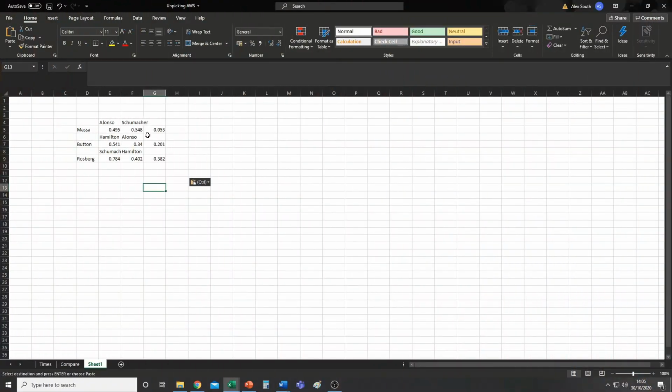Which in itself, I can create a stringy, twiddly-widdly loop web thing, but I just have no clue how to put it all together and how to make it into a value. So ultimately, Schumacher was half a tenth faster than Alonso was against Massa. Alonso was 2/10 faster, or no, Hamilton was 2/10 faster than Alonso against Button. And then Schumacher was almost 4/10 faster than Rosberg. It gets so confusing so quickly, and I just don't know what to do with the values. I've tried my best to squidge it in somehow, but I just can't. I have no idea how to do it.